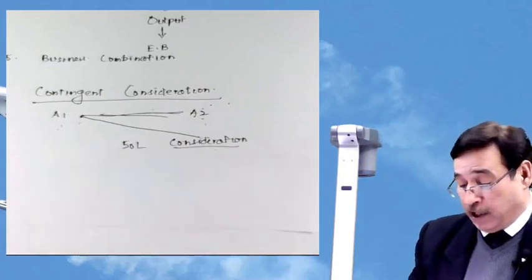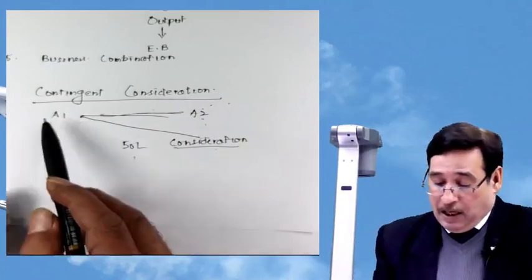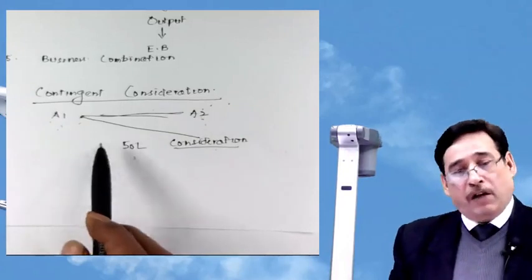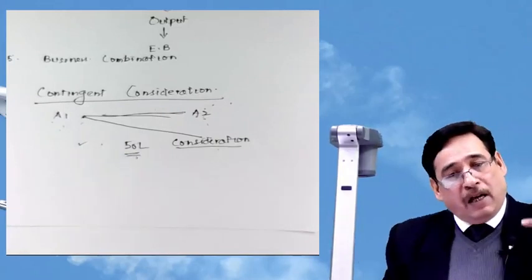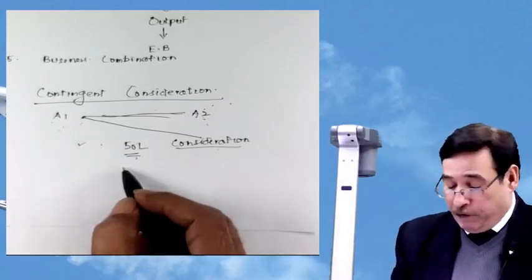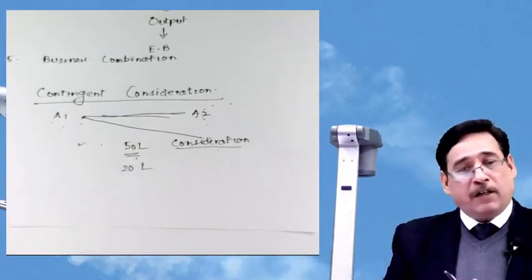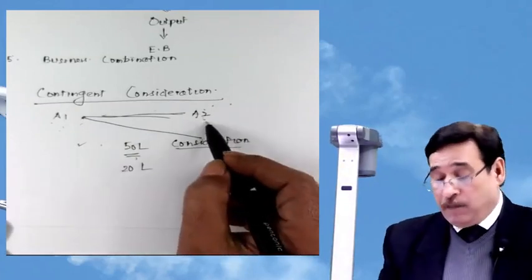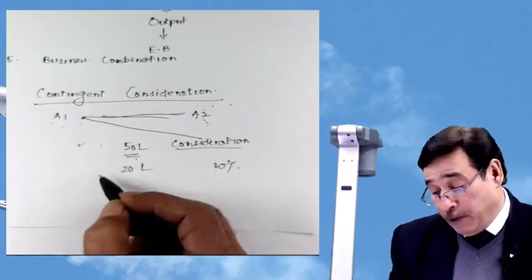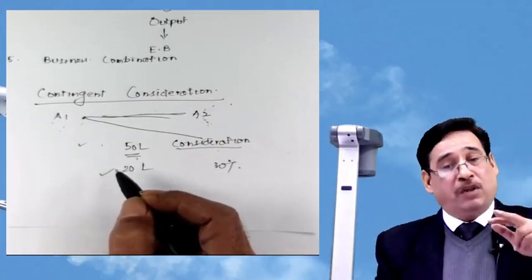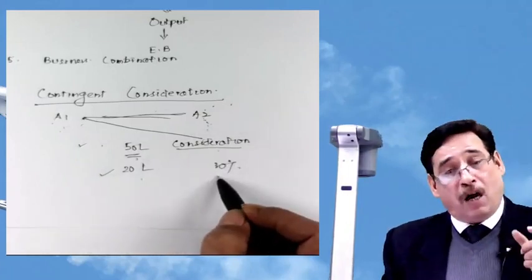We will pay you rupees 50 lakh. But sometimes in practical life, what happens? Let us see. A1 tells A2 that today we will acquire your control on this particular date, and we will pay you 50 lakh. It is decided. Let us say there is another agreement. We will pay you 20 lakhs more, provided your entity makes a profit of 30% in the next 2 years. That means we will pay you 20 lakhs more in the next 2 years. We will not pay today. We will pay you in the next 2 years, provided your entity will make a profit of 30%.